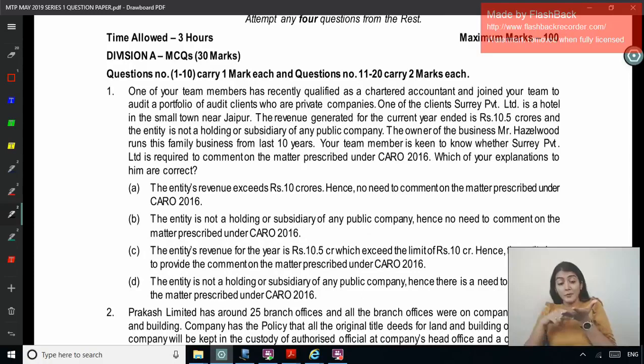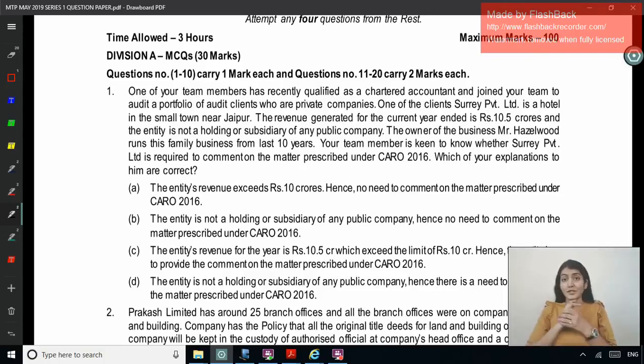CARO shall not apply to every company, including a foreign company, except a private limited company not being a holding or a subsidiary of a public company and having paid up capital and reserves and surplus not exceeding 1 crore as on the balance sheet date, and total borrowings from banks or financial institutions not exceeding 1 crore at any point of time during the financial year, and total revenue as disclosed in Schedule 3, including revenue from discontinuing operations, not exceeding 10 crore during the financial year. So up to 1 crore, 1 crore, 10 crore, if all these three numbers are within the limits, then CARO is not applicable to a private company.